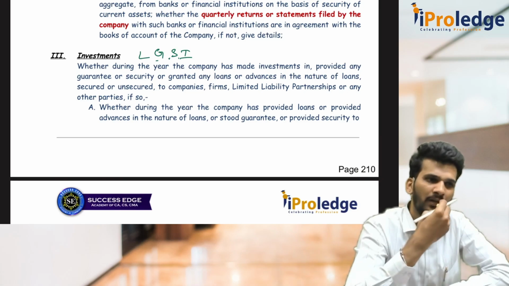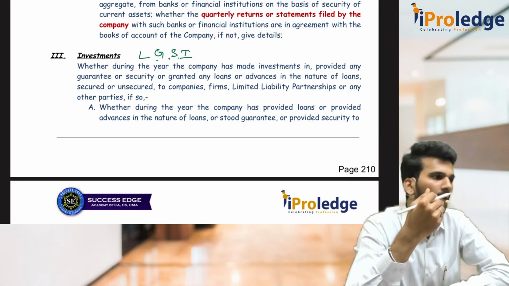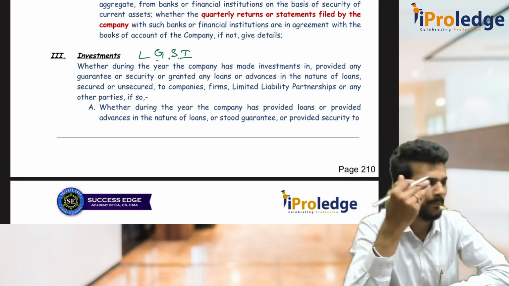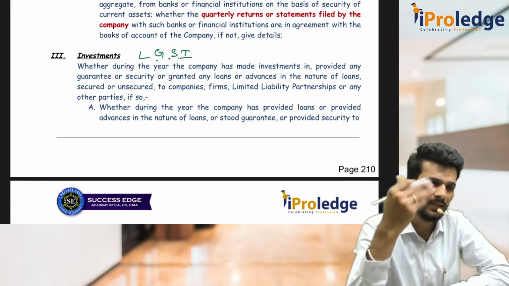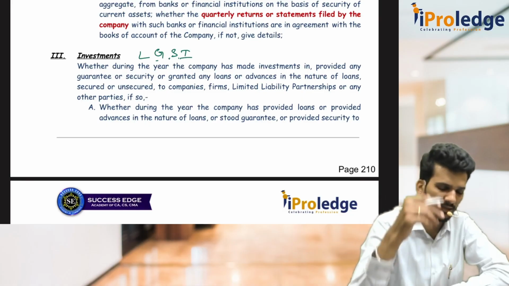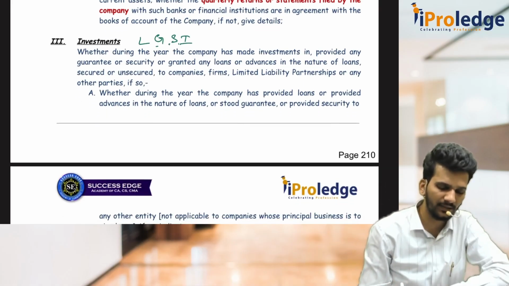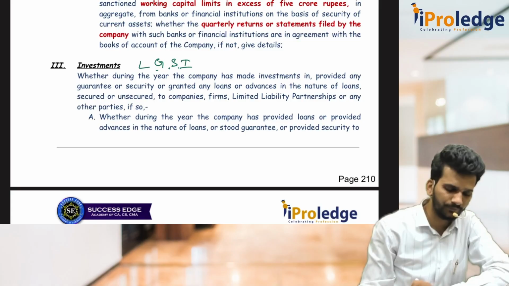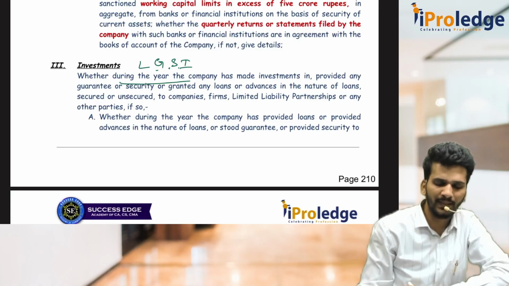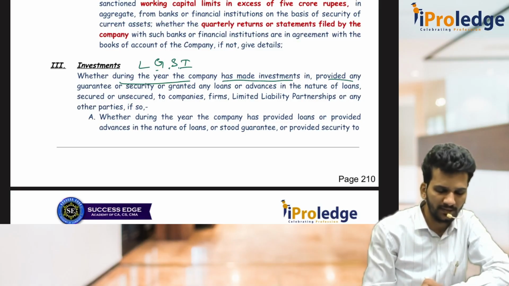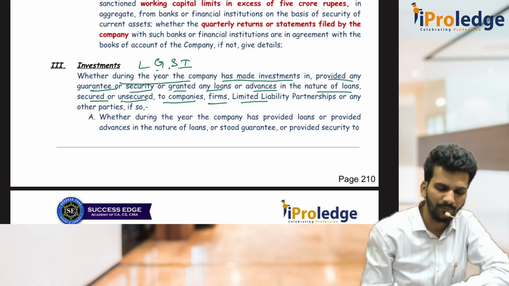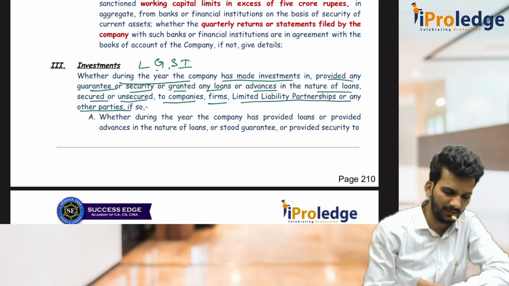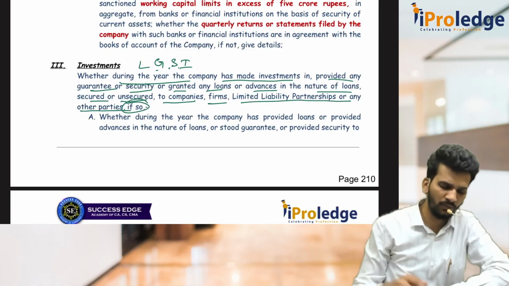See, this clause 3 is talking about the company giving the loan, company giving the security, company giving the guarantee, not taking, company is giving to third parties. It is the guarantor, it is the security provider. If that is the case, then whether during the year company has made any investments, provided any guarantee, security, granted any loans or advances in the nature of loans, secured or unsecured, to the companies, firms or LLP or any other parties, then the auditor has to check that